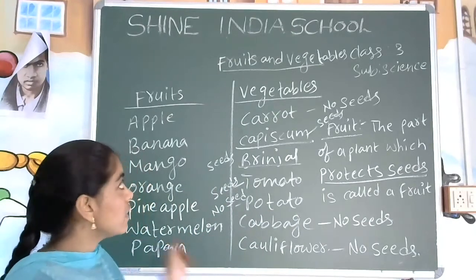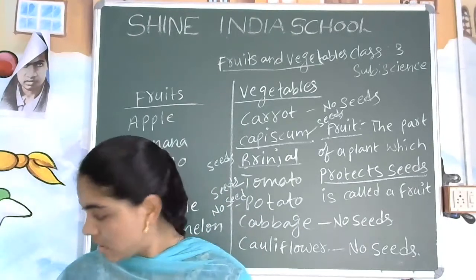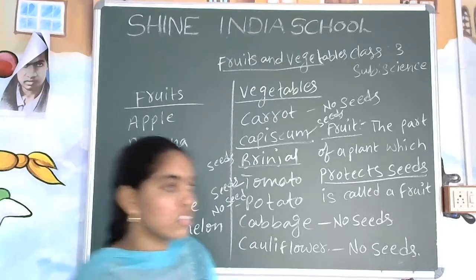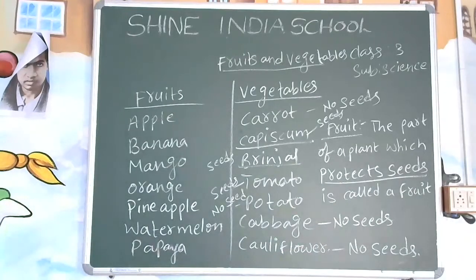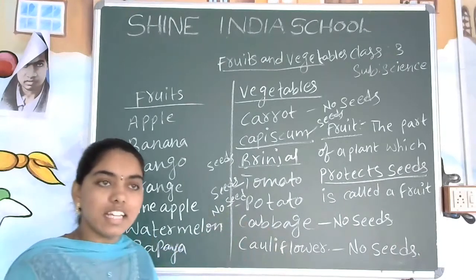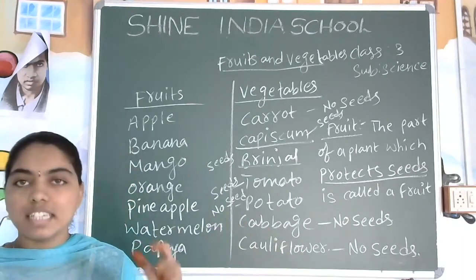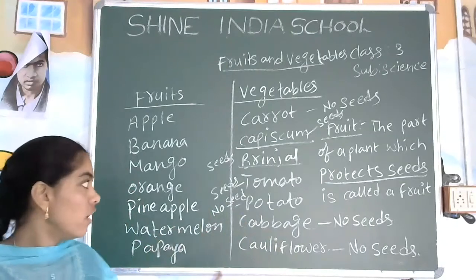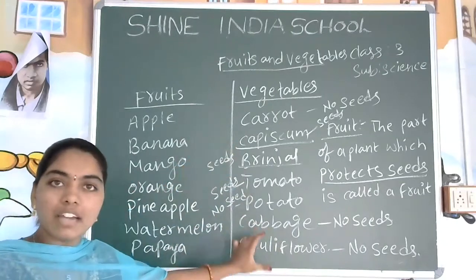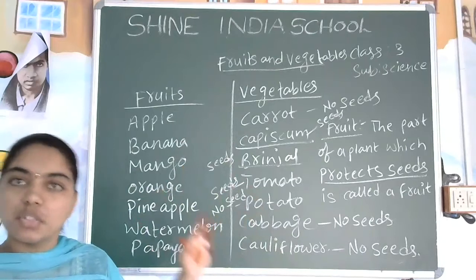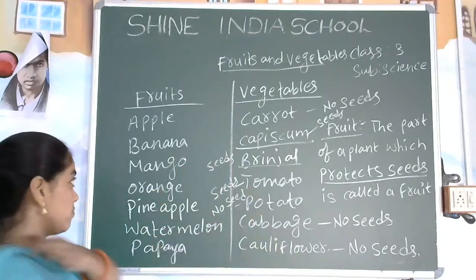Now we will enter into the vegetables. For the vegetables, in detail, what is the shape, the size, the colors, and from which part of the plant we are getting the vegetables, we are going to discuss in detail. Okay.